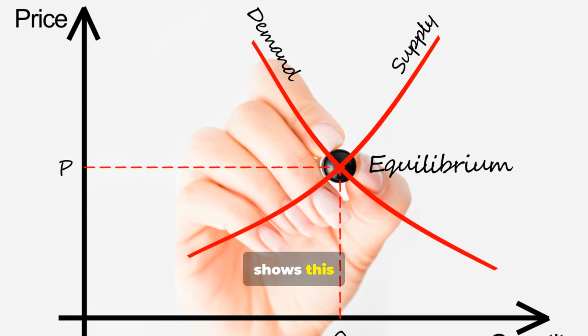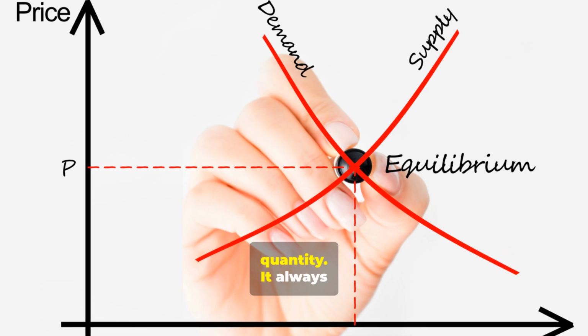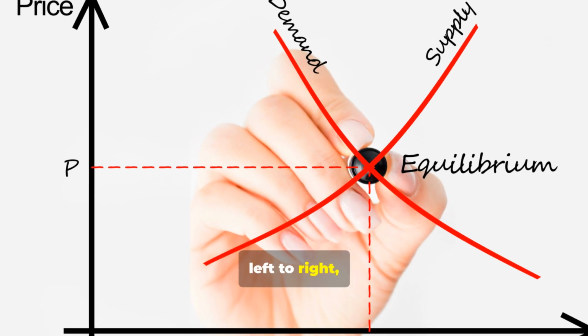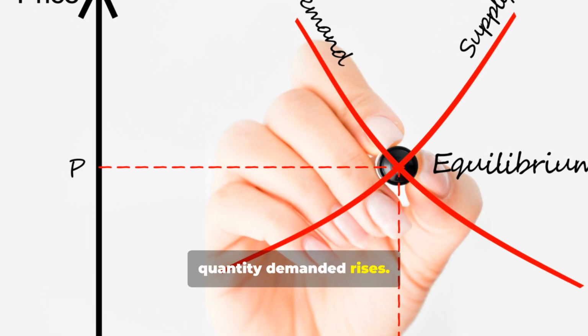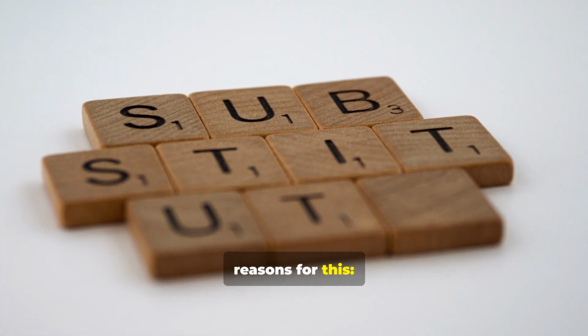The demand curve shows this relationship between price and quantity. It always slopes downward from left to right, showing an inverse relationship. As price falls, quantity demanded rises. There are 2 main reasons for this.